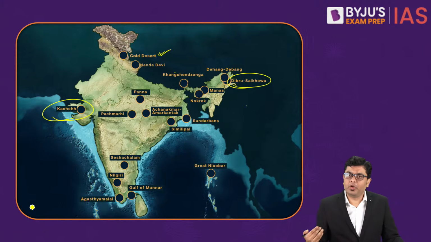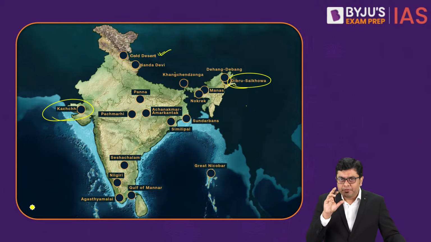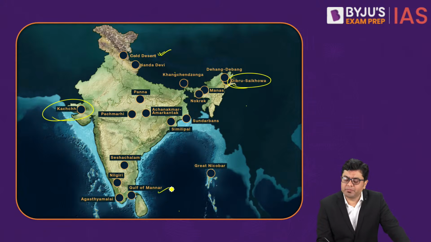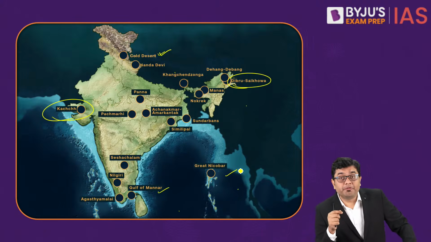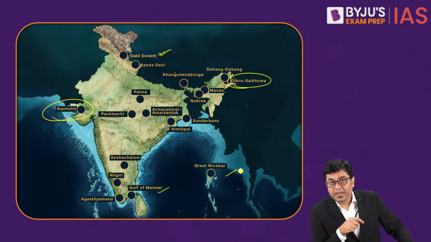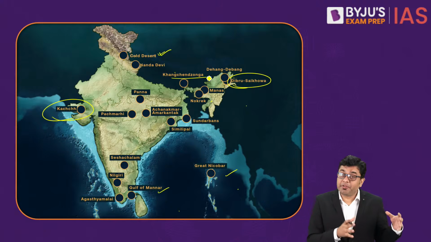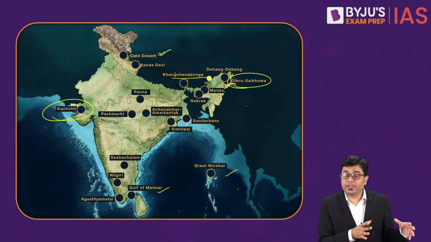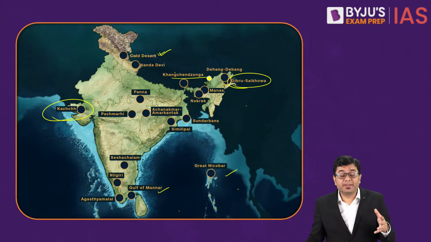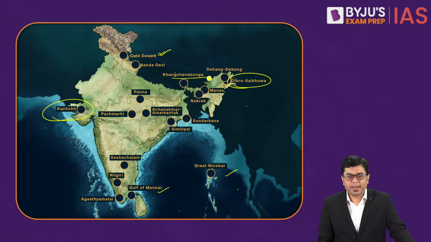And accordingly, if you take a look at biosphere reserves, each of them has very unique species. For example, in the Gulf of Mannar and also the Great Nicobar Biosphere Reserve, in both these, you will find the species of dugong. Dugong is one of those species which is found typically in those particular areas. Okay, then if you take an example of Kanchenjunga, now here a significant portion of Kanchenjunga lies in the region of Nepal. So here it is the eastern part and the surrounding landscape thereby that is included in the biosphere reserve. So that is something which should be kept in mind.